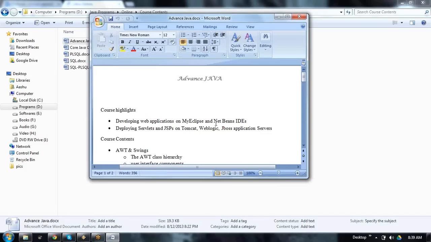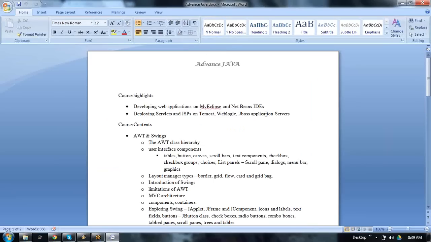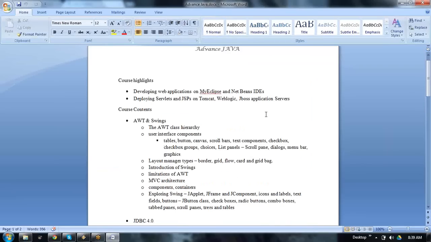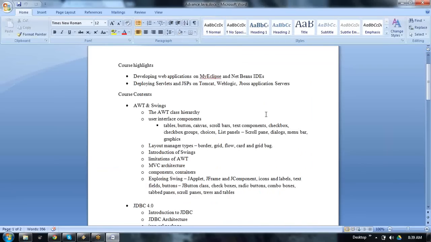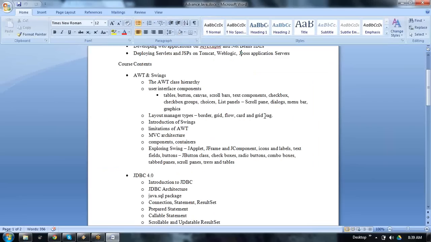A flavor of Java, yes. J2EE means Java Enterprise Edition. Hibernate and Spring are frameworks developed based on J2EE, right? No, those are built again on servlets and JSP, the advanced Java.